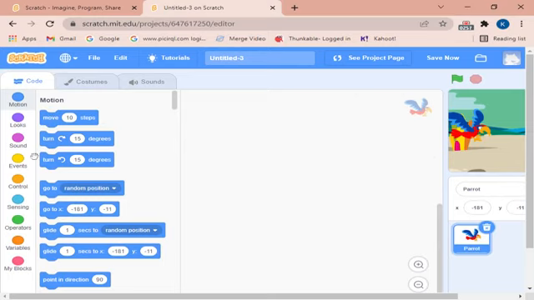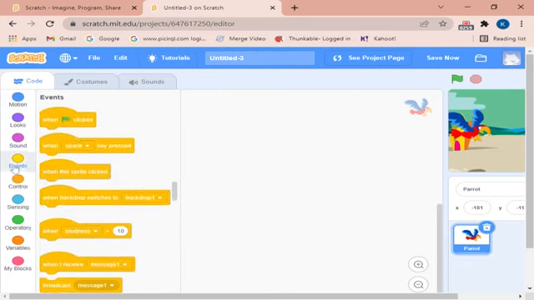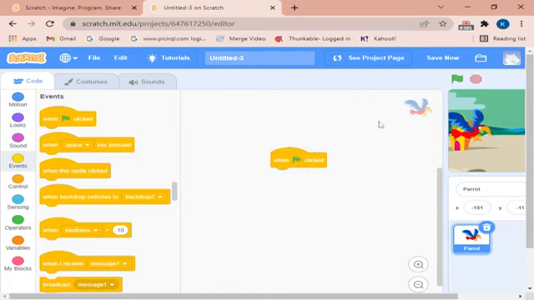So how to do this? First of all, we would go on events and click and drag and drop this one. When flag clicked, here is the flag. When flag is clicked, it means go. As there is no coding till now, it would not perform any action. When flag is clicked, perform the following actions.